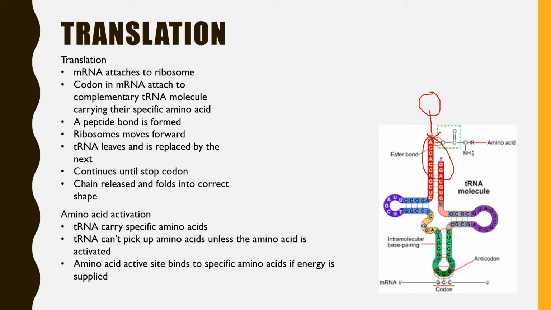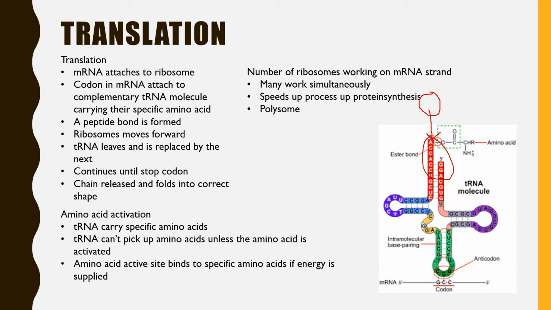Amino acid activation. tRNA picks up specific amino acids. tRNA can't pick up an amino acid unless it's specific and activated. Many ribosomes work on the mRNA strand at once to speed up the process of protein synthesis and form a polysome. A polysome is a cluster of ribosomes held together by a strand of mRNA, and it translates this.